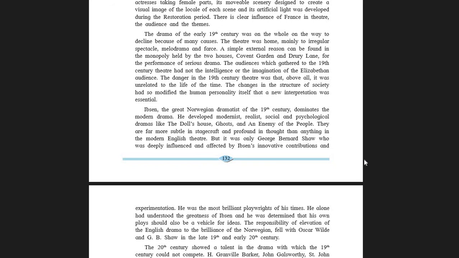The audiences which gathered to the 19th century theatre had not the intelligence of the imagination of Elizabethan audience. Now, students, please take note. Even the audience has to be very clever and smart, and then they will select what they want to see. Some people only vote for the comedy theatres. Some vote for the art theatre.